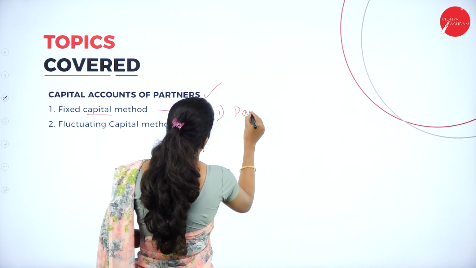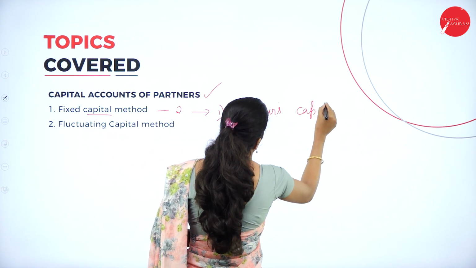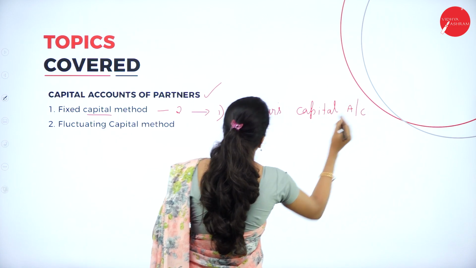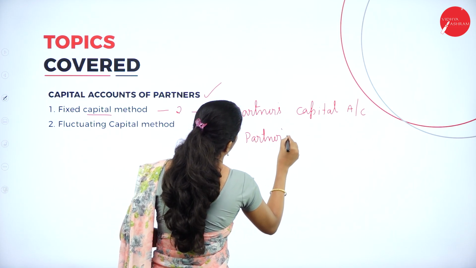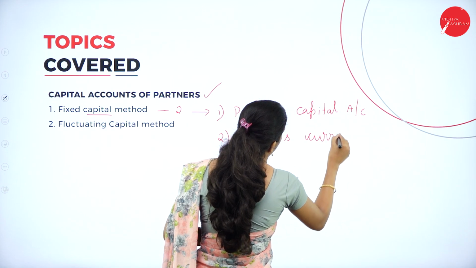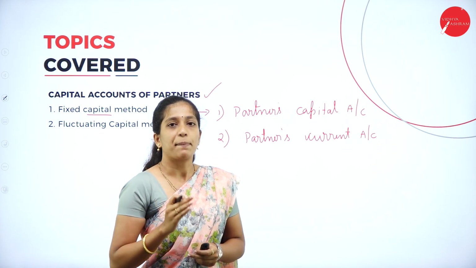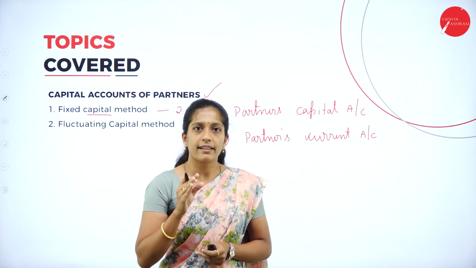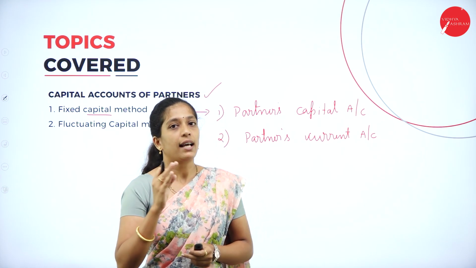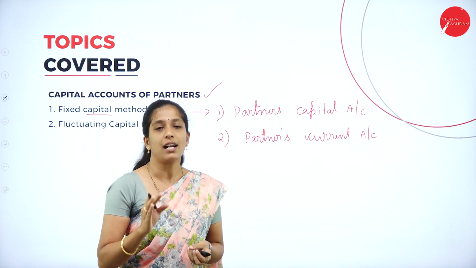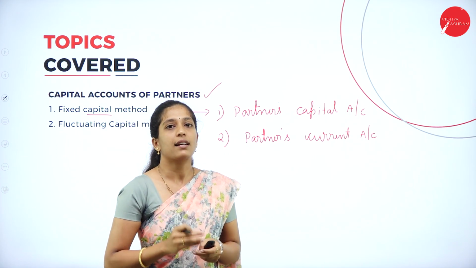One is partners capital account and the second one is partners current account. As I told, under fixed capital method, the capital of the partner remains fixed year after year. So it is called fixed capital method, and these are the two accounts which have to be prepared under fixed capital method: partners capital account and partners current account.